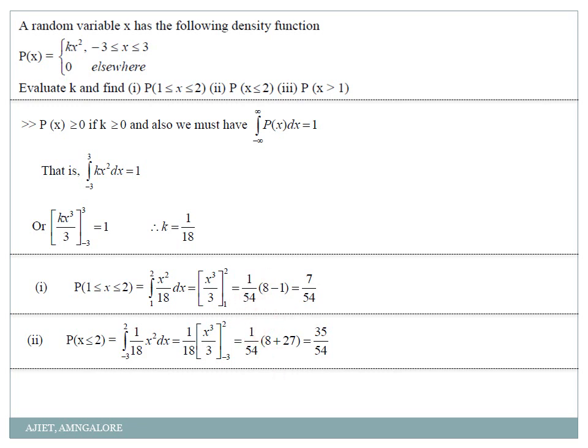Okay. I have one more question. What is that? Find probability of x greater than 1. See here. Greater than 1 means what? From 1, all the values greater than 1 up to which one? Where is it stopping? At 3.